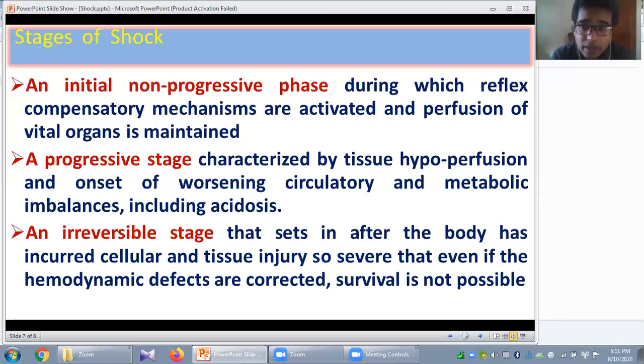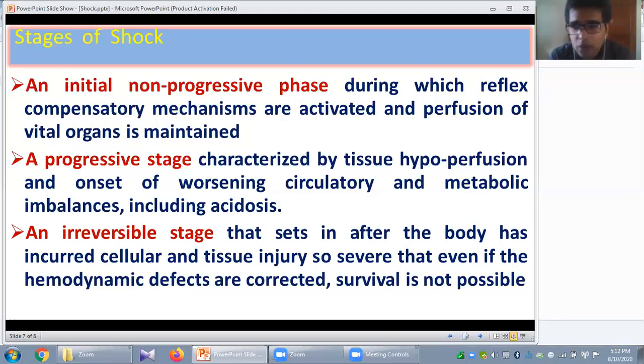What will happen when there is extensive hypoxic injury to the microvasculature? Ultimately, when your blood vessels get injured, there will be thromboembolism. From the GIT, the epithelium is damaged, so infection will enter the blood, and septicemia may develop.